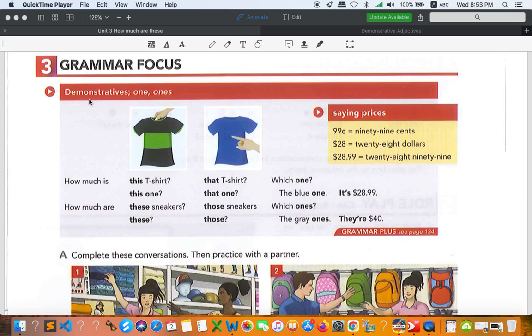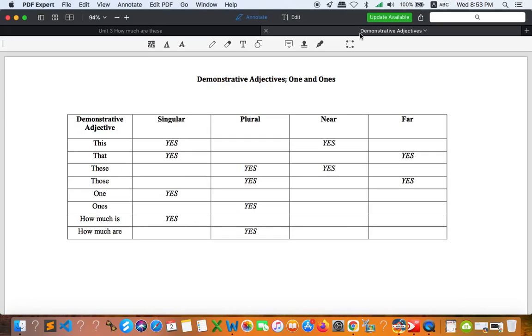Because we're going to focus on demonstrative adjectives, one and ones. All right, so let's get started with the handout that I prepared for you. Take a look at this table, everyone. So we have demonstrative adjectives, one and ones. On the left-hand side, these are demonstrative adjectives.